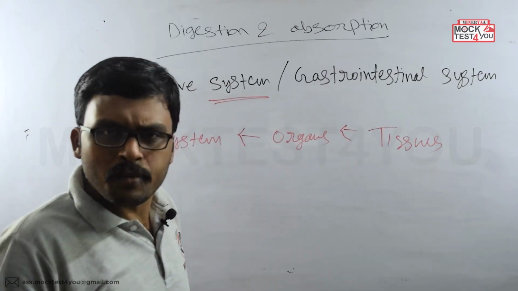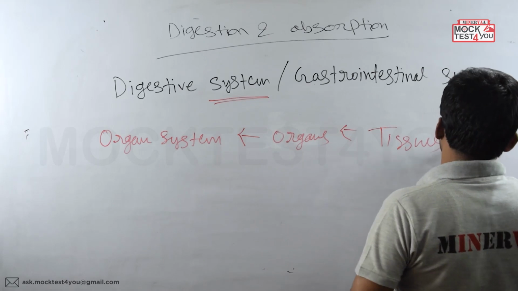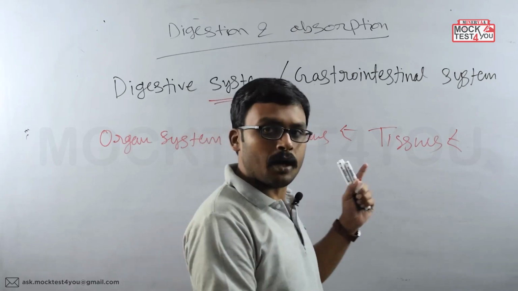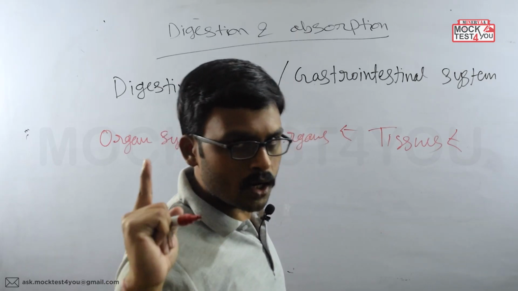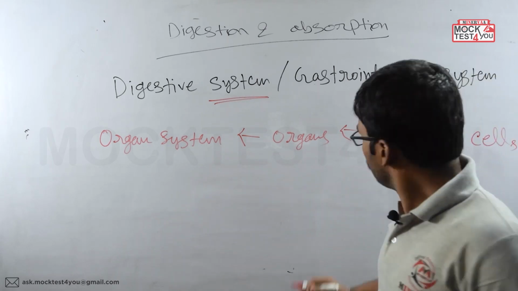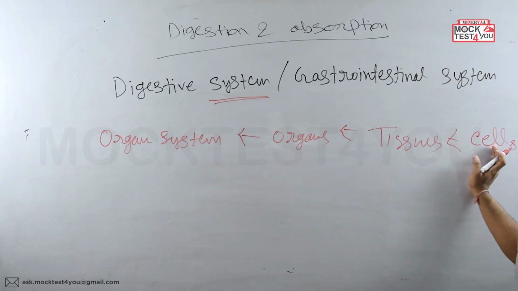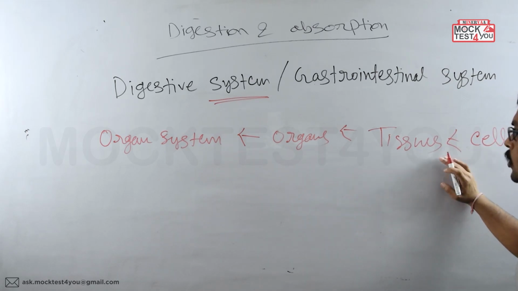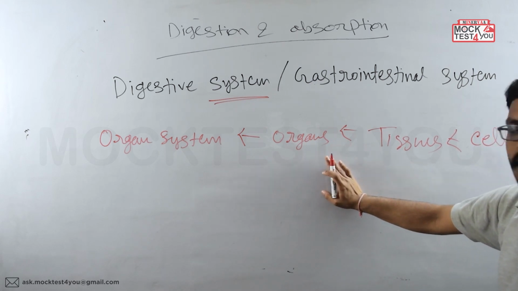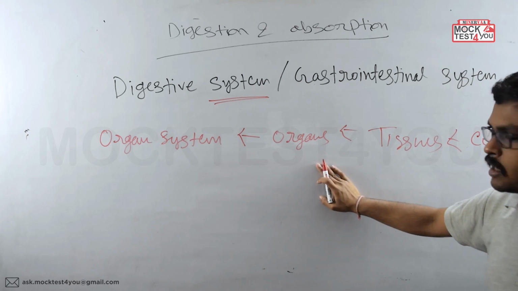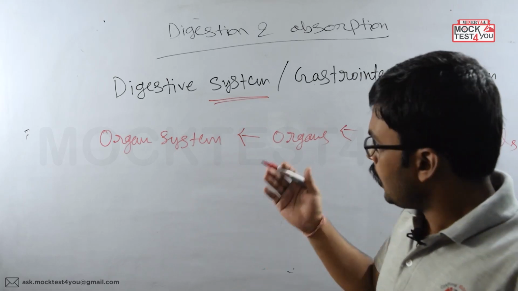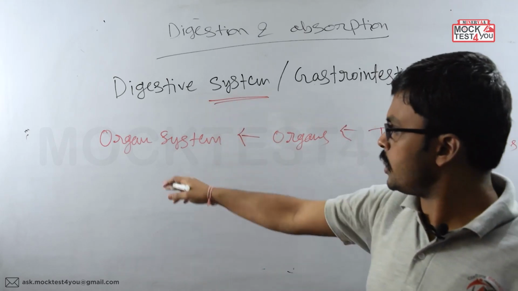And what are the tissues made of? Now some kinds of cells when they come together to perform a function, that is making one tissue, right? So the cells together are making the tissues. Okay, so the same kind of cells which are performing the same kind of function are coming together to make a tissue. Different kinds of tissues are coming together to make an organ. Okay, an organ. And different organs are coming together to make an organ system. Okay, so our digestive system is also an organ system.